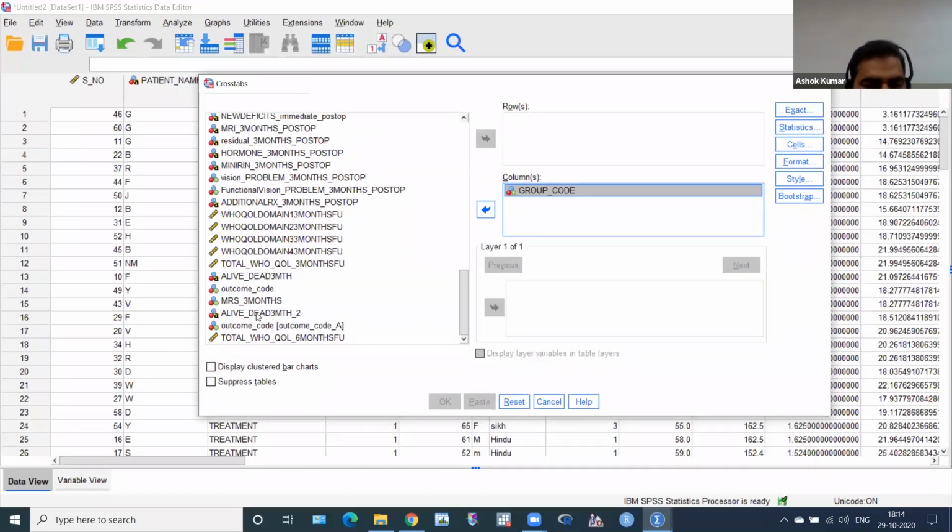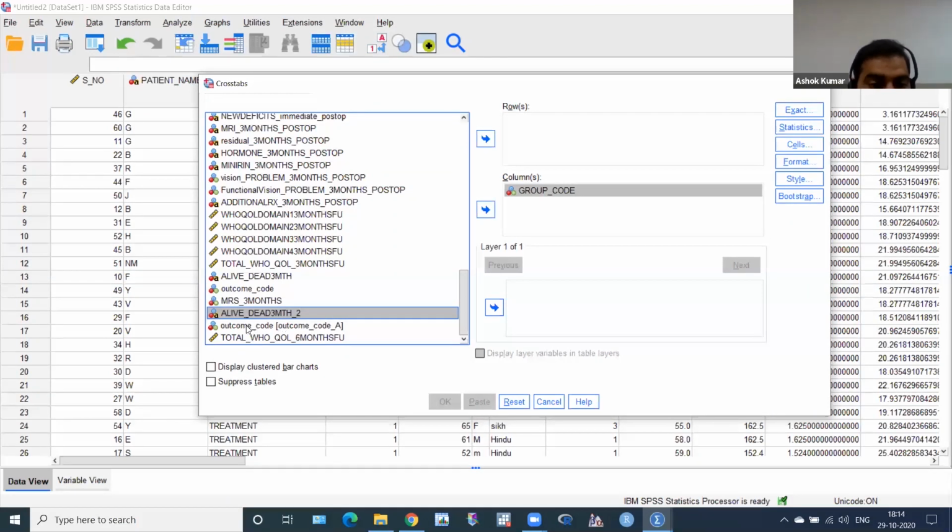You can see here, this is alive and death at 3 months, or outcome code. I have given outcome code also. And this is alive and death, so I want to take this alive and death at 3 months. You have to click here, and then this arrow, put it in row.